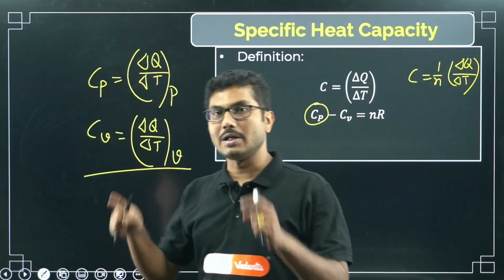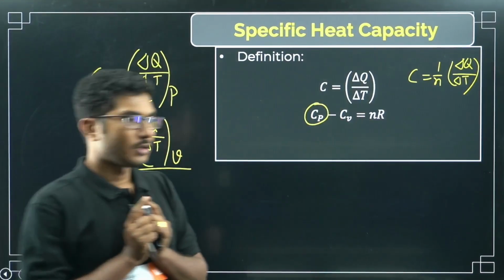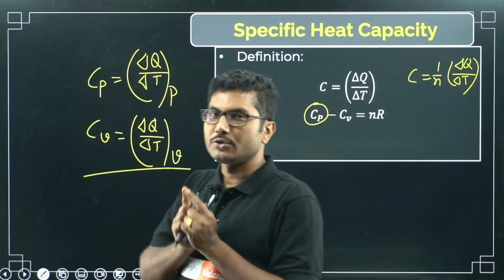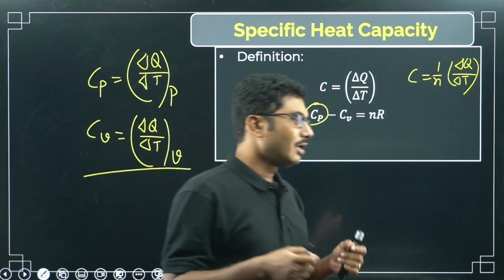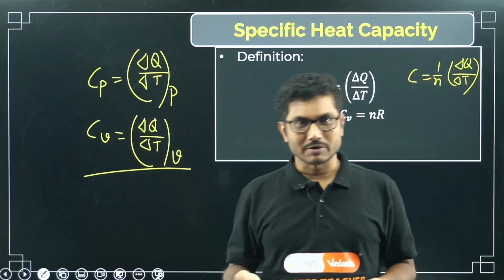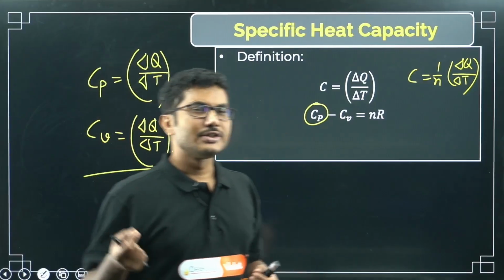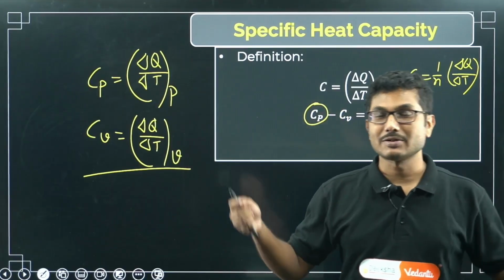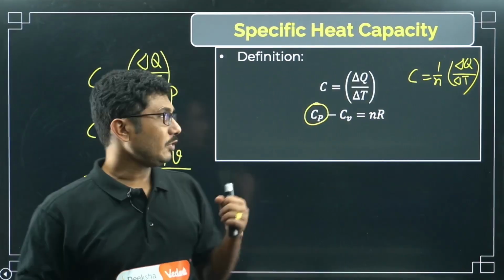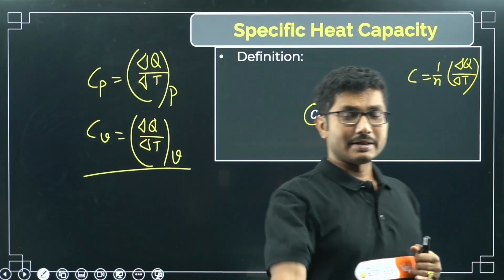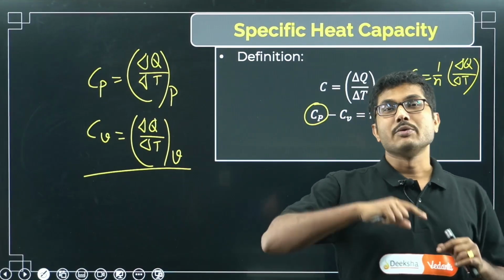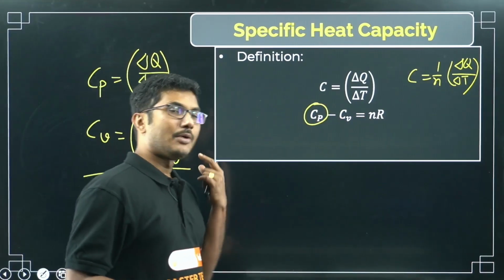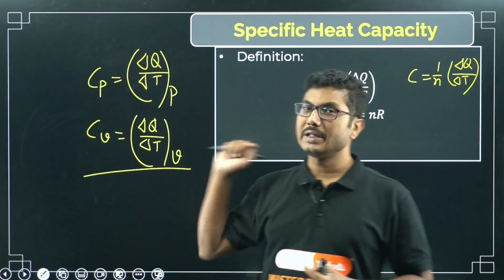In all other cases only volume increases, pressure does not change. So for solids and liquids, only volume expansion is important. Volume expansion, linear expansion, everything is related to physical dimensions, right? But pressure we assume is almost constant. Very small change happens, so Cp is practically zero for solids and liquids. But for gases you cannot ignore that, because gases are so far apart. So when you are heating it, you can increase the temperature by keeping volume constant, and you can also increase the temperature by keeping pressure constant. In both cases a different amount of heat is required, so that's why there are two different heat capacities.